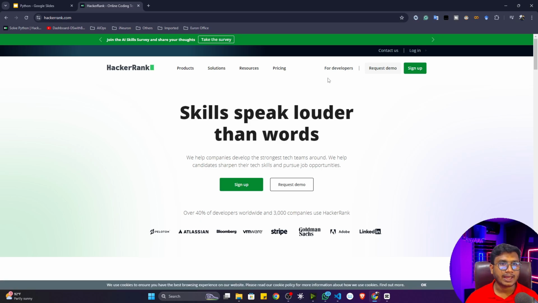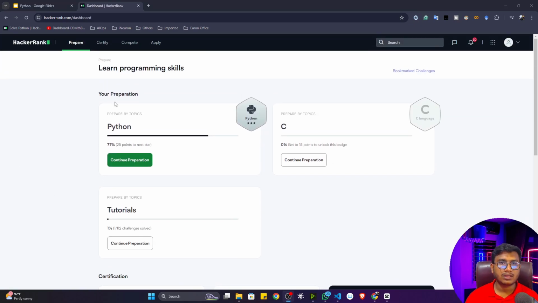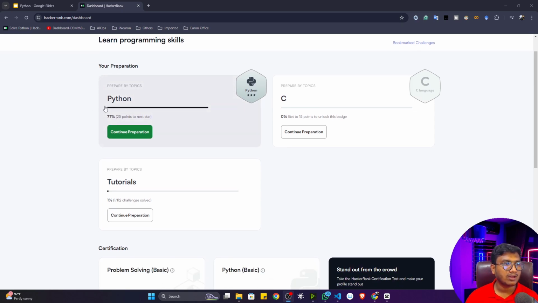Here you have to create an account. If you don't have an account, you can sign up with your email address, and you will have one account. I already have one account, so let me log in. See, guys, I logged in, and I also used to practice on this particular website. Here I almost completed 77% of the problem statements, that means 77% of the questions I solved here with respect to Python.